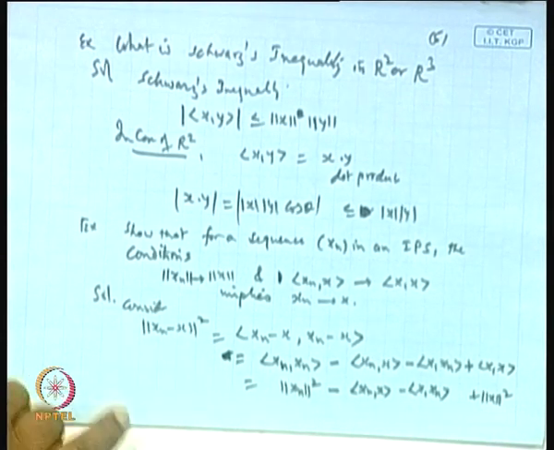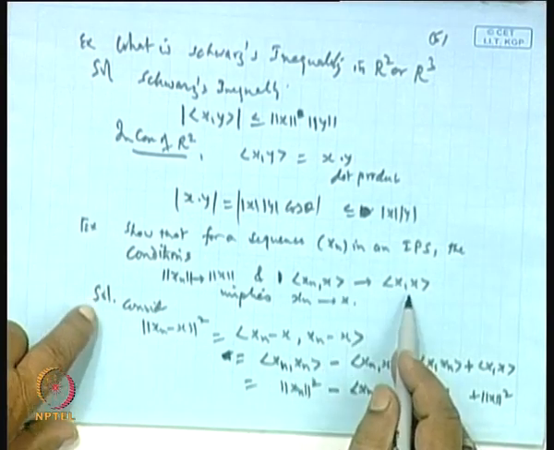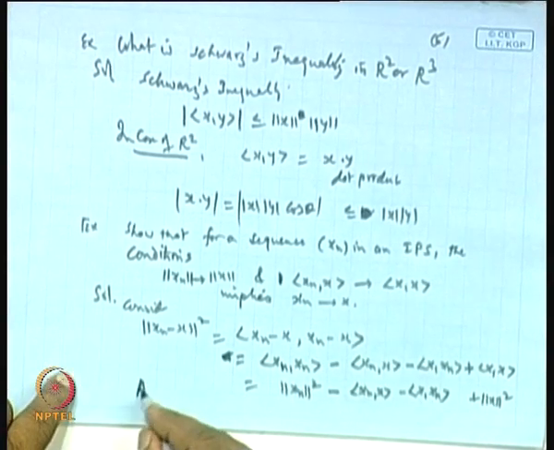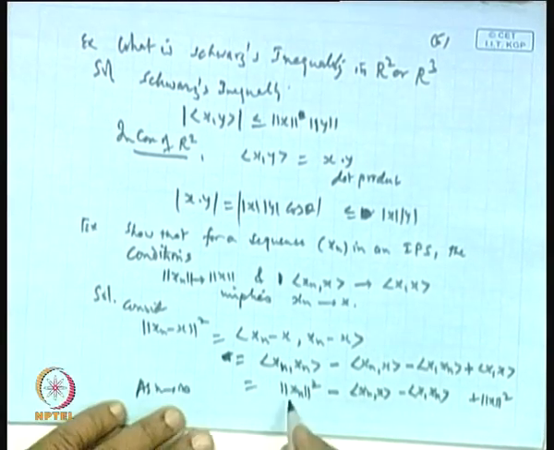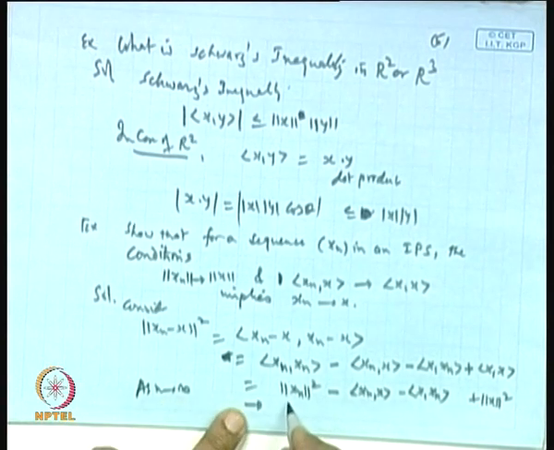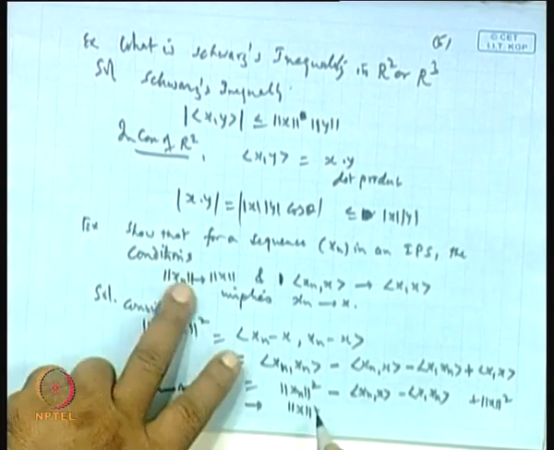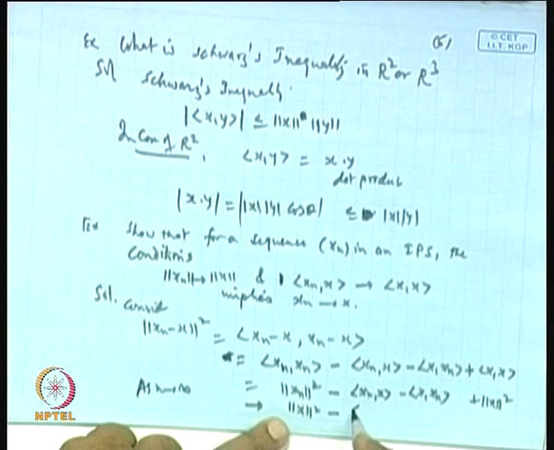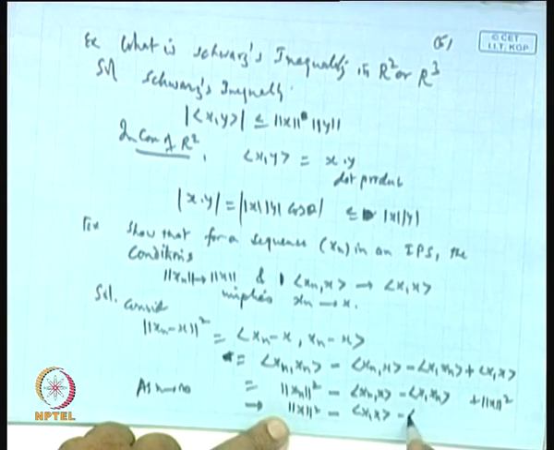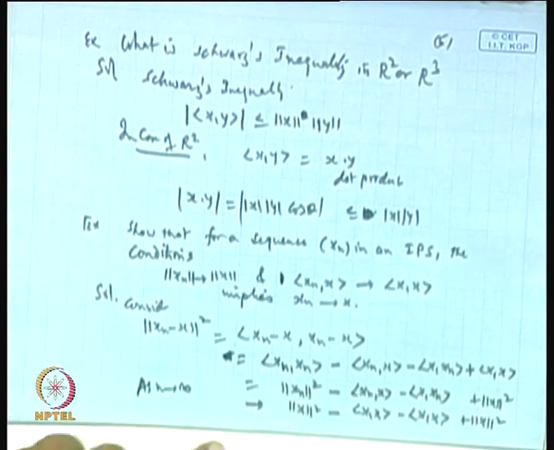Okay. Now, it is given that x_n goes to x. So, as n tends to infinity, this will go to norm x squared, is it not? This will go to ⟨x, x⟩, this will go to ⟨x, x⟩, and this will be the same as norm x squared. So, will it not go to 0?